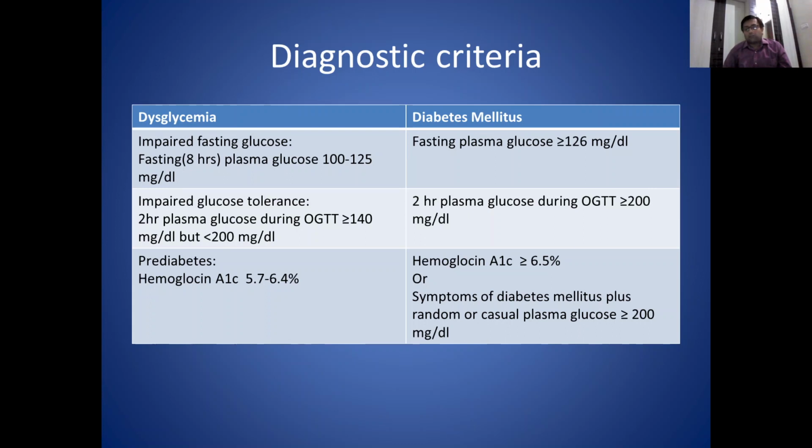We label a person as having diabetes if they show symptoms of diabetes, which are polyuria, polydipsia, and unexplained weight loss, along with a random plasma glucose of more than or equal to 200 milligram per deciliter.